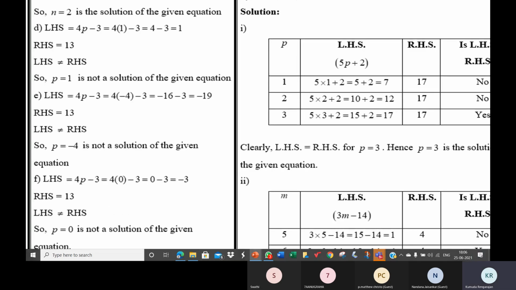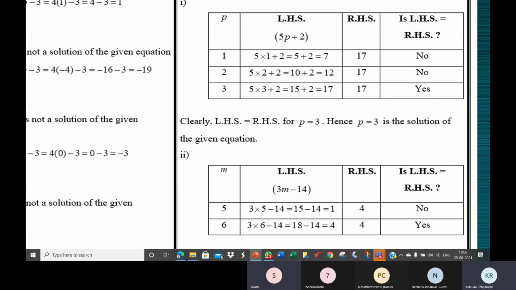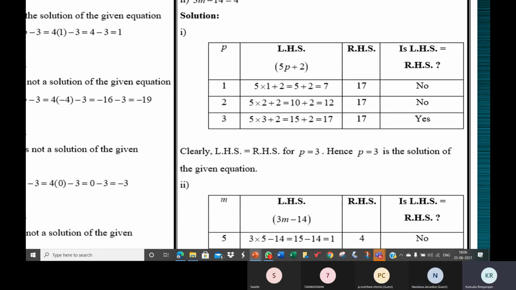Is it understood, children? Yes, ma'am. Okay, take a picture of the earlier one. I'll show you this one also.